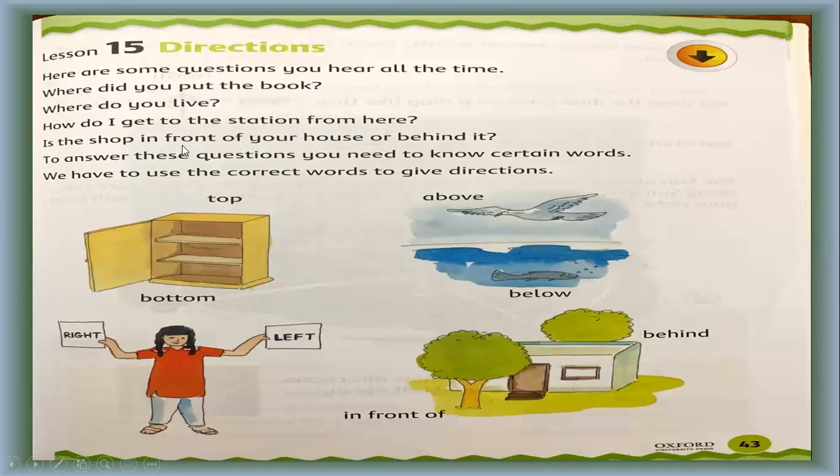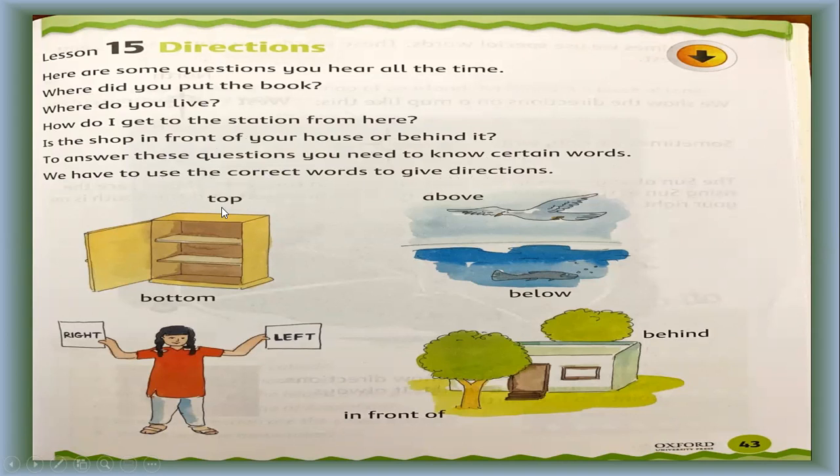Look, these are the positions of different places or things. So you are telling the direction of these things. Look, to answer these questions, you need to know certain words. We have to use the correct words to give directions.